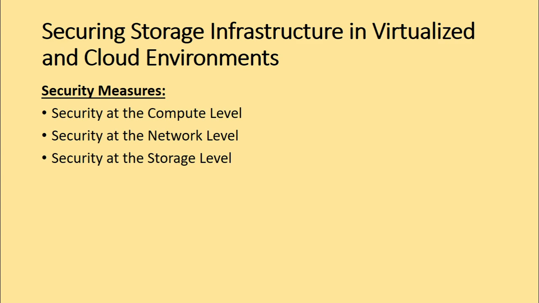Now let us look at the security at the network level. The key security measures that minimize vulnerabilities at the network layer are the firewall, intrusion detection, the demilitarized zone, and encryption of data in flight. How does a firewall protect the resources at the network level? A firewall protects the networks from unauthorized access while permitting only legitimate communications.